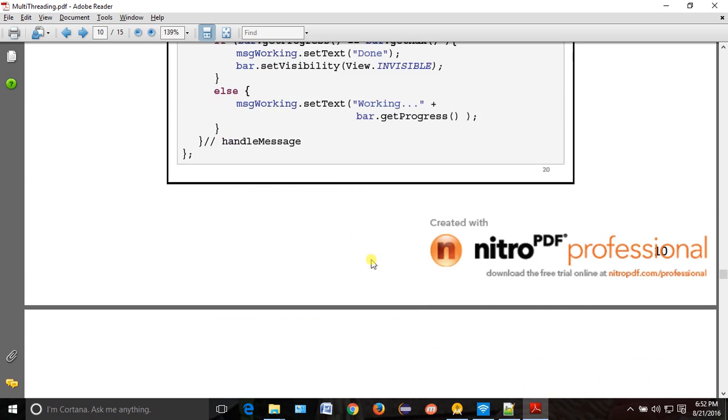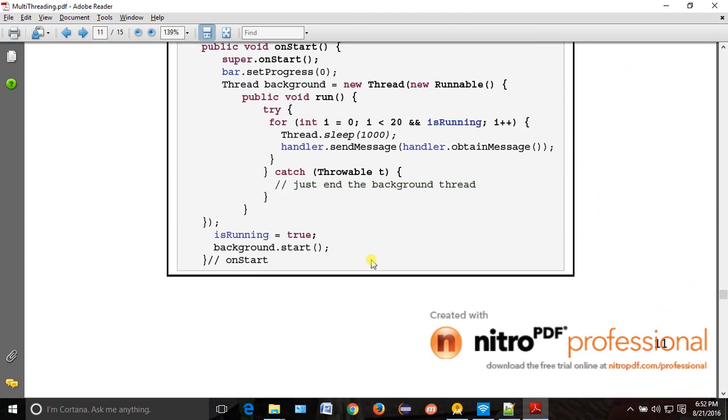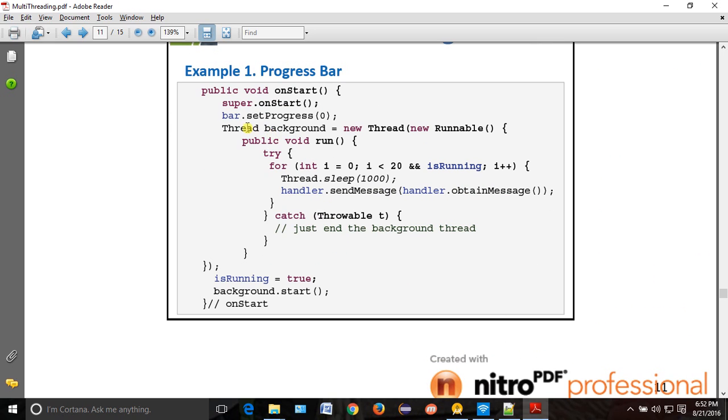Okay, now we'll start one thread. Tell me, is this thread a background thread or the main thread? Background thread. Whenever you write thread equal to new thread, it means a background thread, so it will start one background thread. It is best practice to start a thread in the onStart callback.